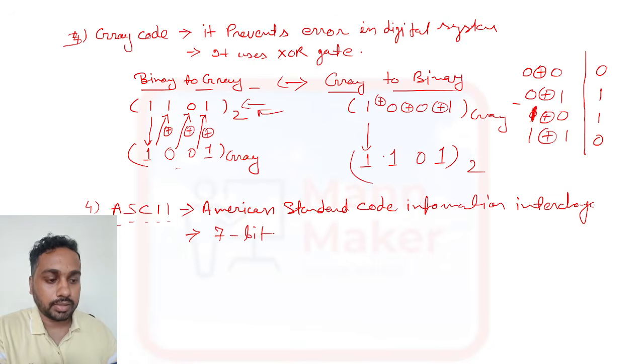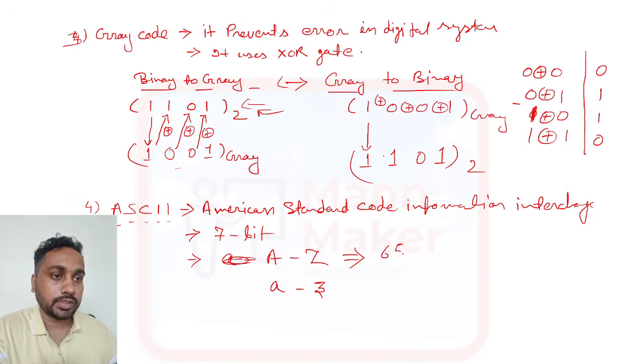It is represented by 7 bits, and it represents capital A to Z, then small a to small z. For capital A to Z, we represent from 65 to 90. A is 65, Z is 90, B is 66, C is 67. Like this, you need to go up to 90.